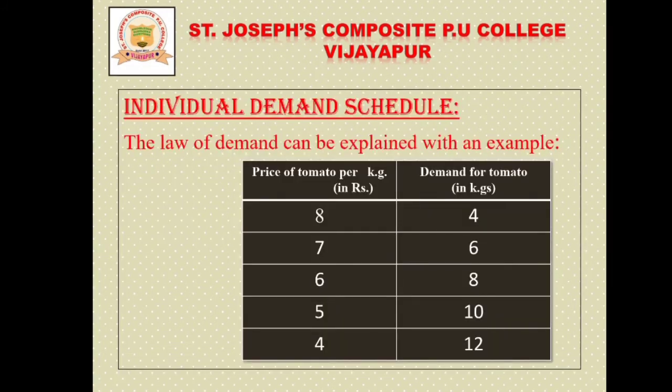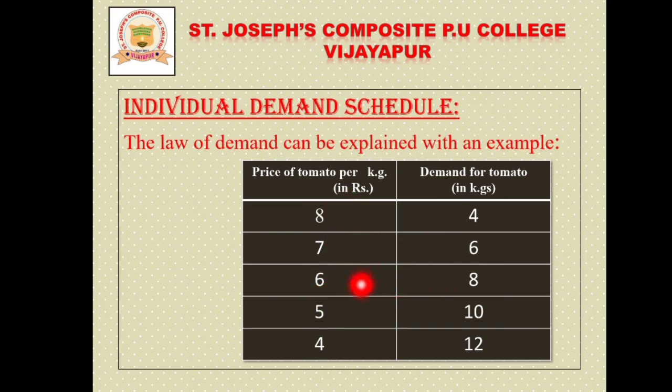So this is the individual demand schedule. According to this schedule, you can explain the law of demand. The price of tomato per kg is 8 rupees, then 7, 6, 5 and 4. When the price is 8, the demand is 4. When the price decreases to 7, the demand increases to 6. When price decreases to 6 rupees, demand increases to 8.